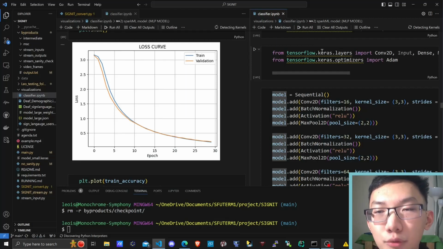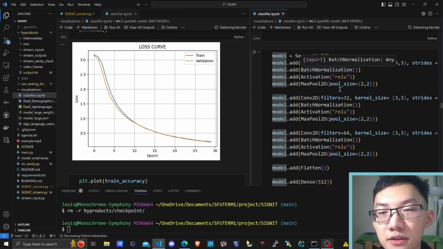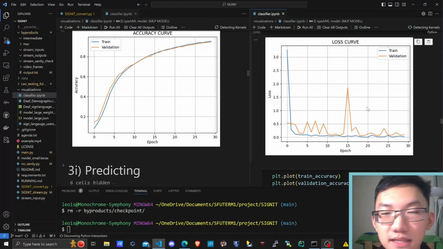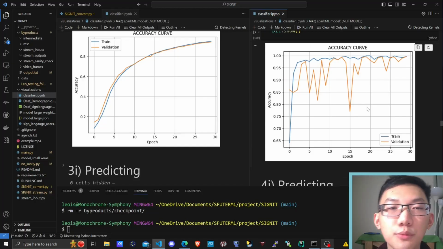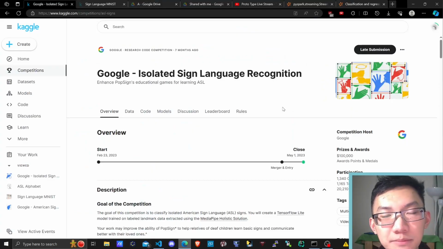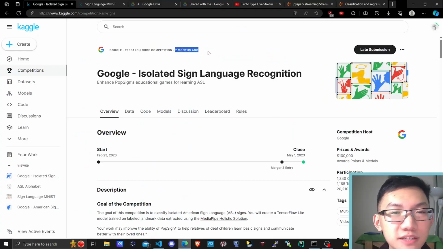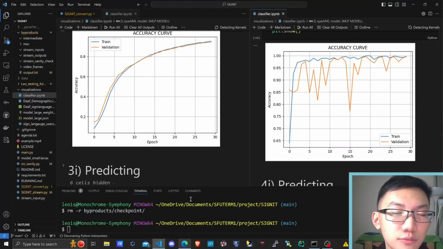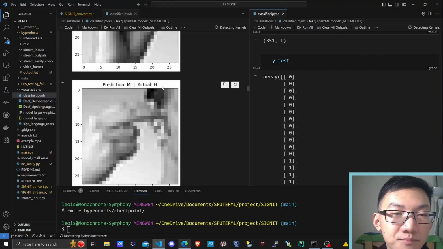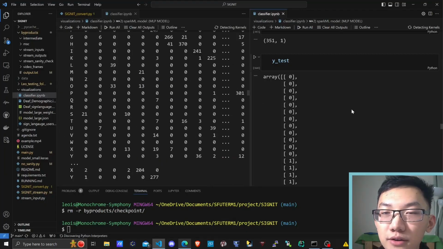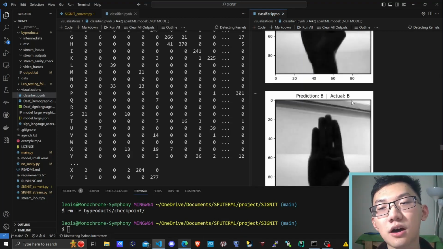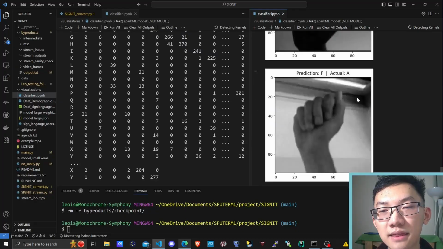This is our classifier. We're using TensorFlow Keras sequentially with convolutional hidden layers running for 30 or so epochs, giving us these loss curves and these accuracy curves. Now, the question becomes, why are our predictions not that great when our accuracy curves look like this? Two answers. Number 1, image recognition is a hard problem to solve. So hard, in fact, that Google 7 months ago put out a $100,000 prize, and we did not win that, unfortunately. Answer number 2, this is trained on MNIST, 28 by 28, and this one over here is trained on only a subset of our ASL library, namely 350 or so images versus our massive 84,000 that we have in total.